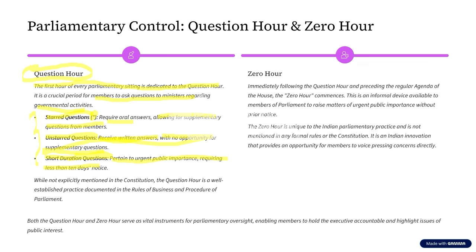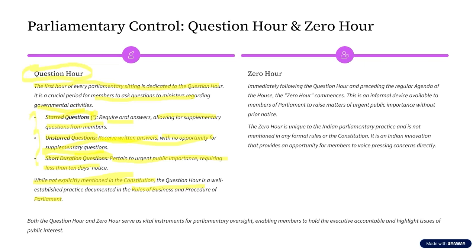Now the question is, is this question hour mentioned in the Constitution of India? And the answer for this is no. This question hour is not mentioned in the Constitution of India, but it is mentioned in the rules of business as well as the procedure of the parliament. So this is about the question hour.